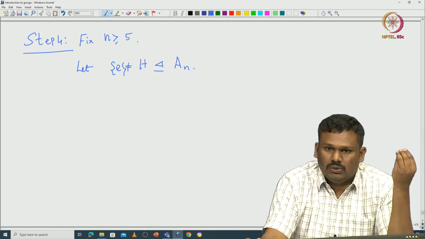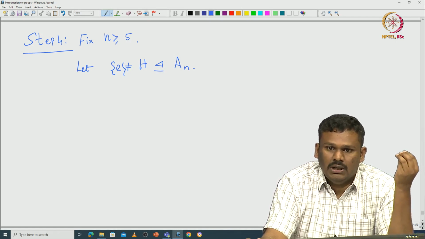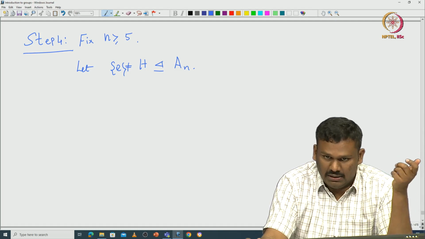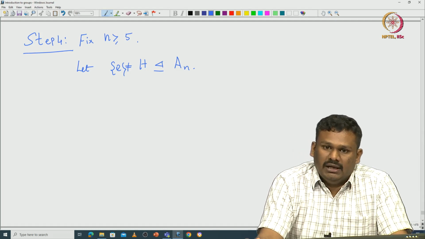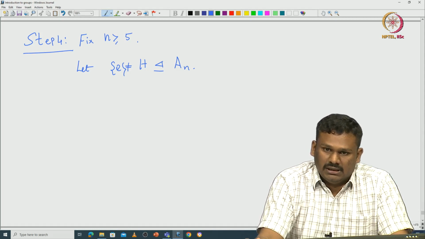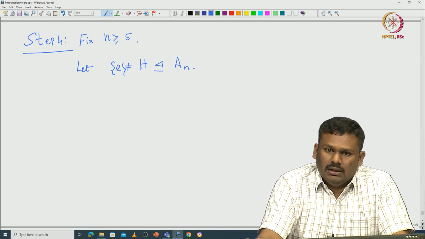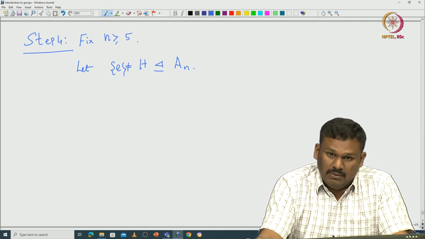A similar characterization one can give for 3-cycles when you think of them as elements of A_n. You take a 3-cycle, so it just permutes i, j, k, and all other elements are fixed. That means all n minus 3 indices are fixed. So, it is a non-trivial element in A_n that has the maximum number of fixed points.